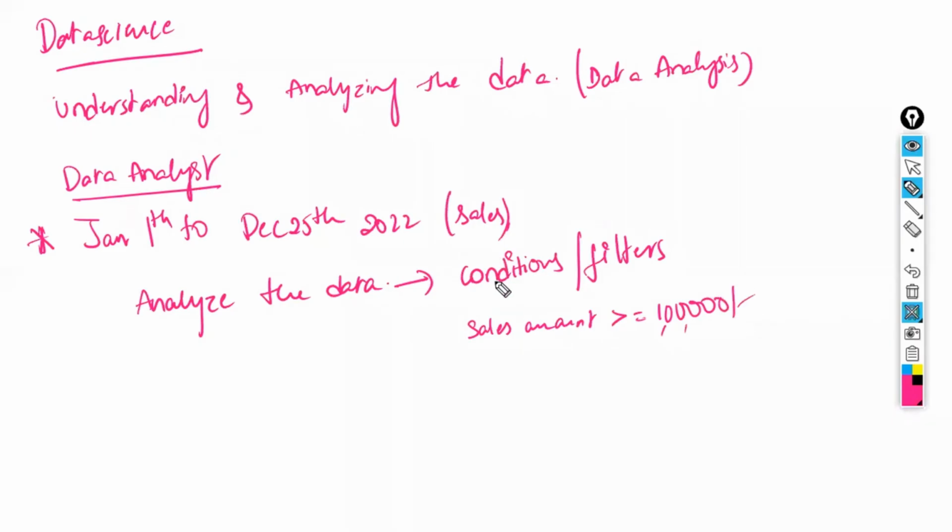So he will write the condition, and based on the condition he will get a certain amount of data. That data he will analyze. First he has to write some condition, and after writing the condition he will get the data based on this condition, and this data he will analyze.